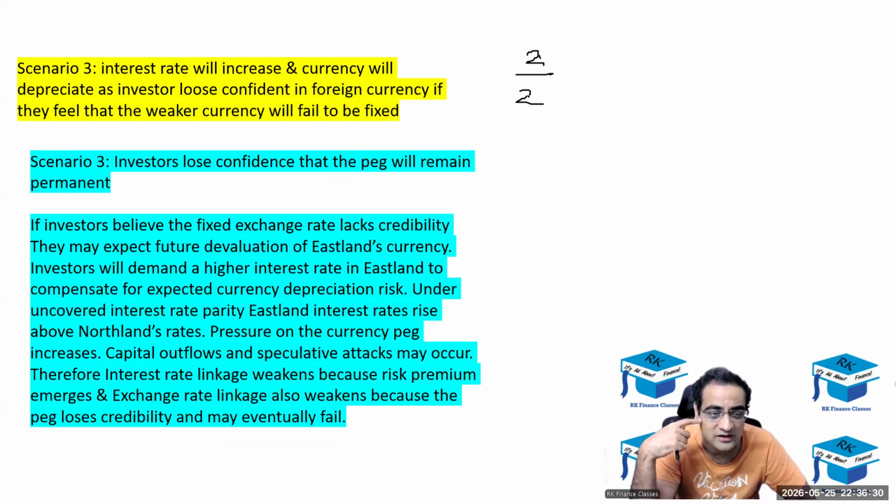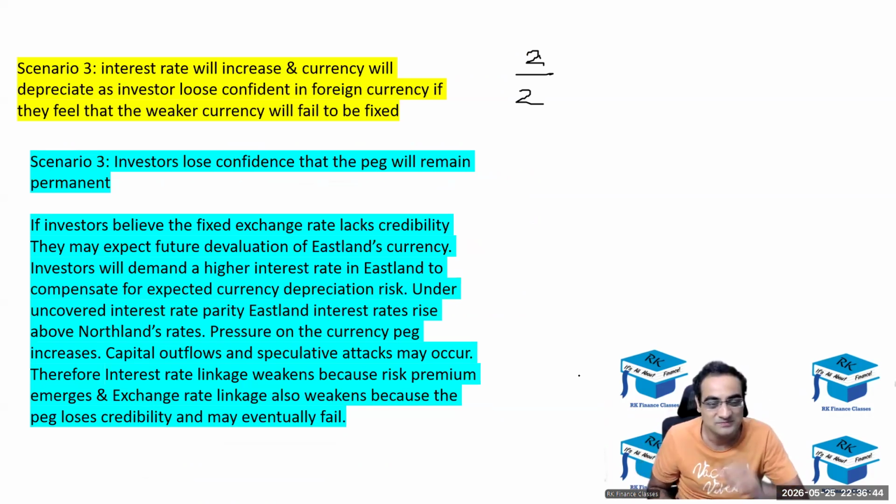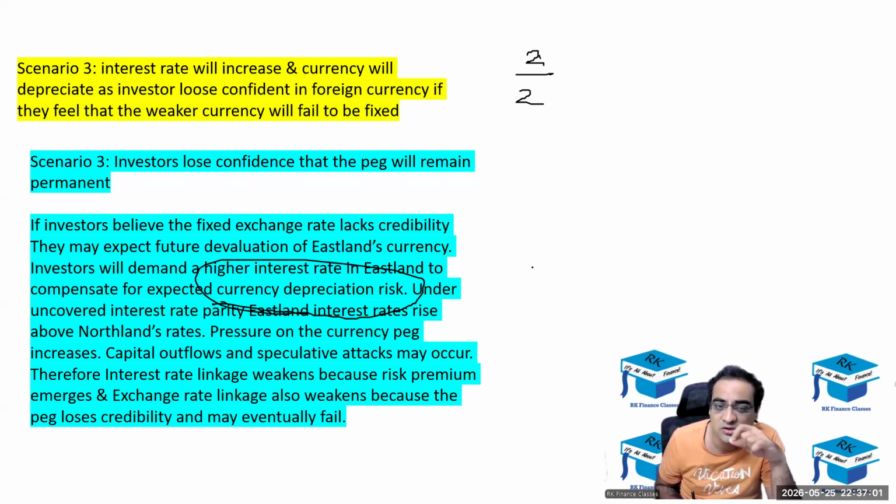to compensate for the higher expected currency depreciation, Eastland's interest rate rises above Northland's. Pressure on the currency peg increases, with capital outflows and speculative attacks. Therefore interest rate linkage weakens, because the risk premium would be emerging, and exchange rate linkage also weakens because the peg loses credibility and may eventually fail, and its currency could depreciate. Did that point come? Currency could depreciate, yes, it came, currency depreciation risk. She gets 2 on 2.